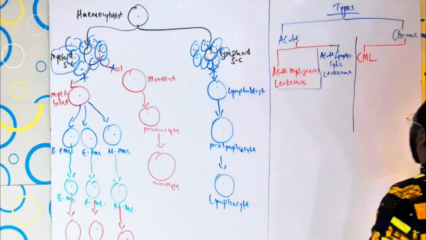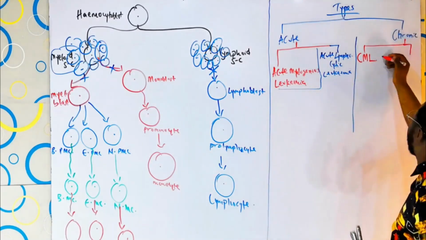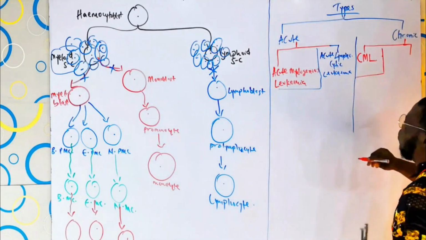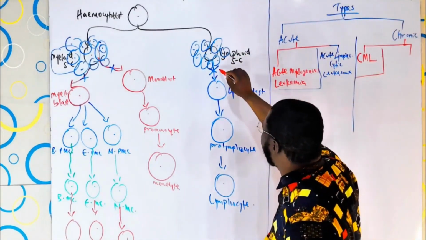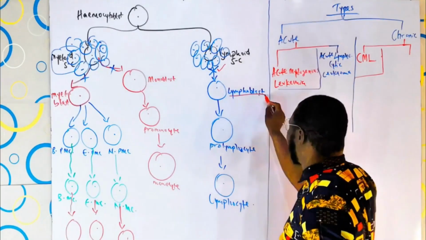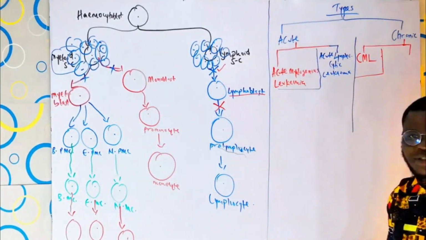And now, what next? We are going to be left with just a single division right here. So we have CML here. Now, this lymphoid stem cell can actually proceed to this lymphoblastic level, but then not be able to go to the prolymphocytic level.